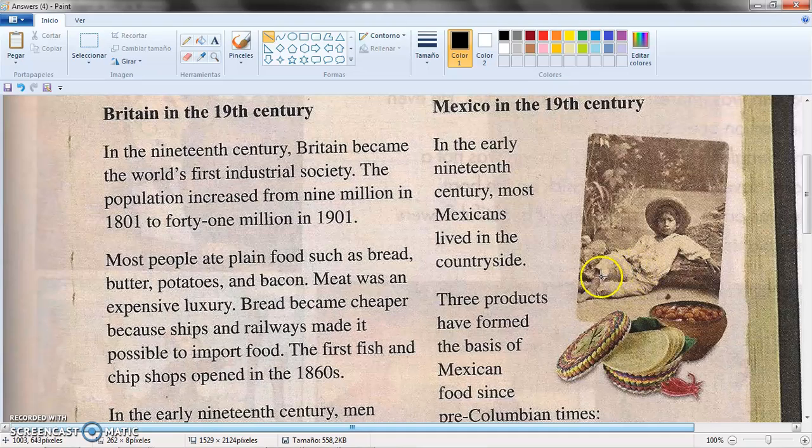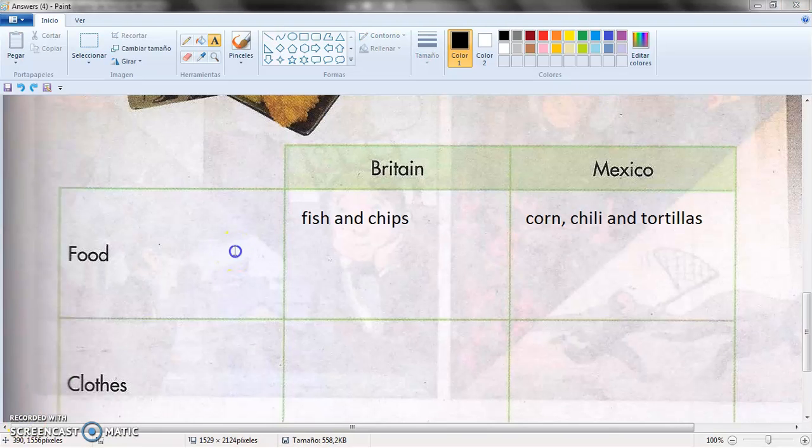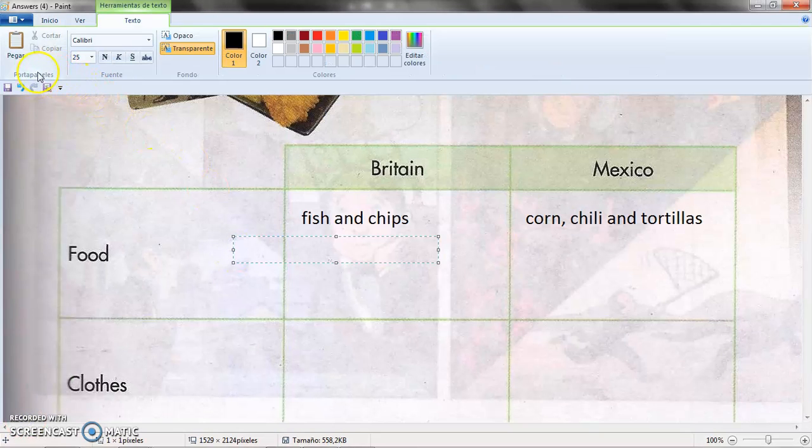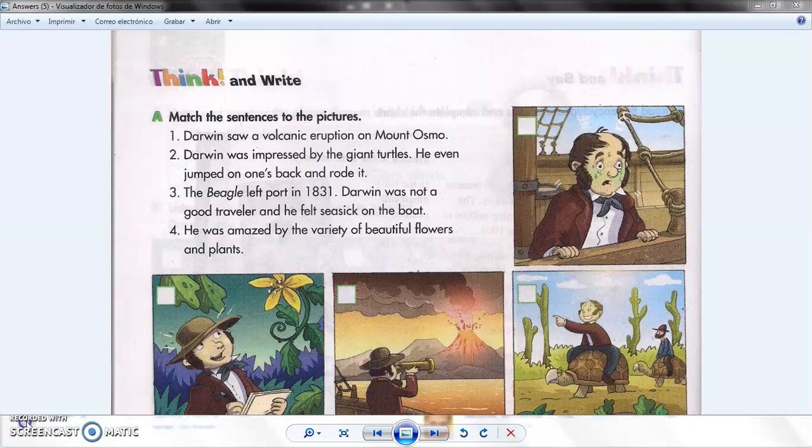White shirts and trousers with sandals. That's what they had. Let's write that here. So, what did they used to wear in Britain? Okay, here we go. Britain, cotton shirts, pants, and waistcoats. Women wore light dresses. And what about Mexicans? White shirts and trousers with sandals. Very good.